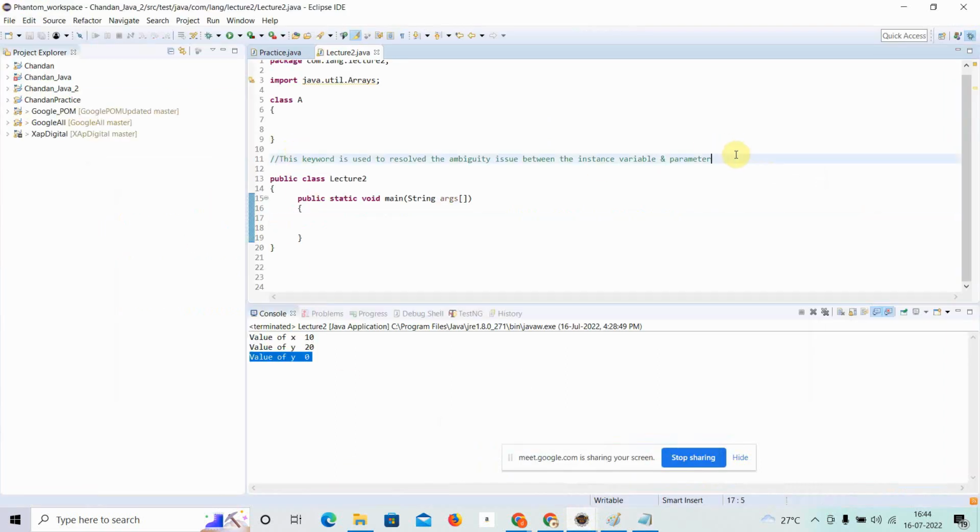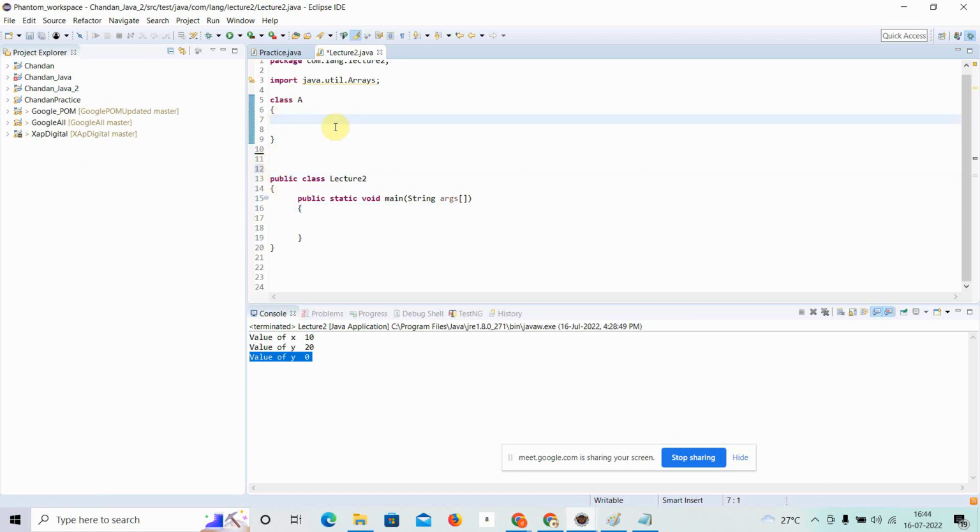Suppose, let me remove all these things. I have created a simple class. Inside there is a main method, and again I have some other class. Okay, so suppose that I have something like int x is equal to 10.